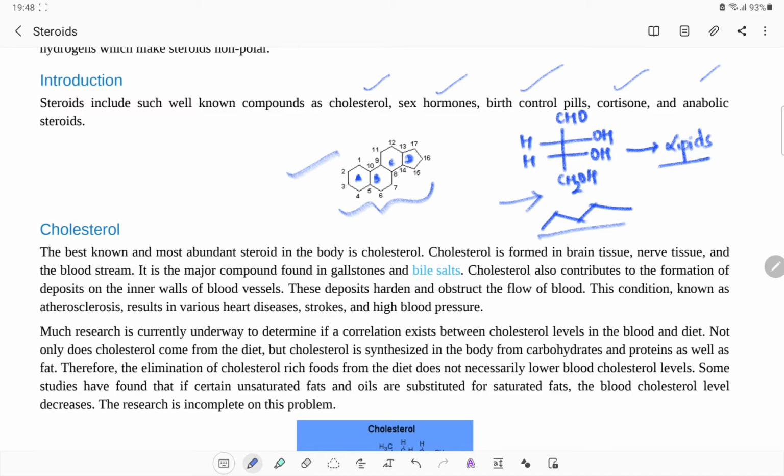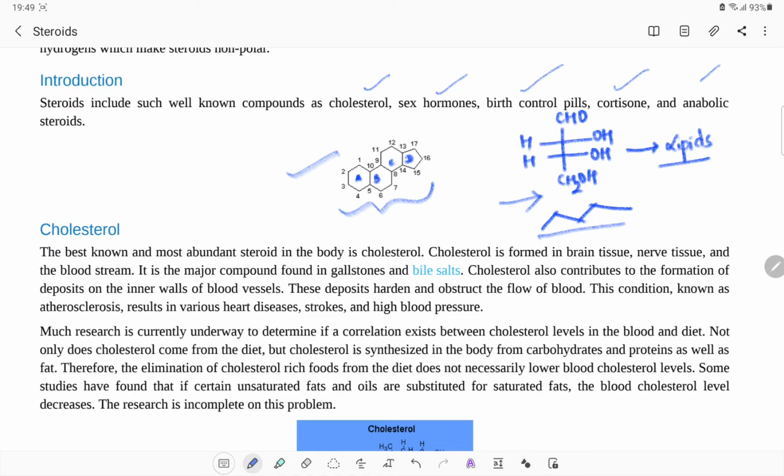When we look at gallstones and bile salts, most of the component is cholesterol only. This also contributes to the formation of deposits on the inner walls of blood vessels. When cholesterol is deposited, the inner walls of the blood vessels become narrower and narrower, and this may lead to obstruction of the blood flow. If there is an obstruction to the blood flow, there may be a cardiac arrest. This condition is known as atherosclerosis, and it results in various heart diseases, strokes, and high BP.